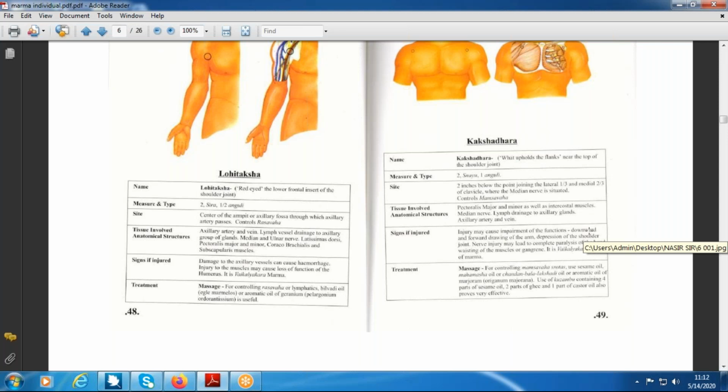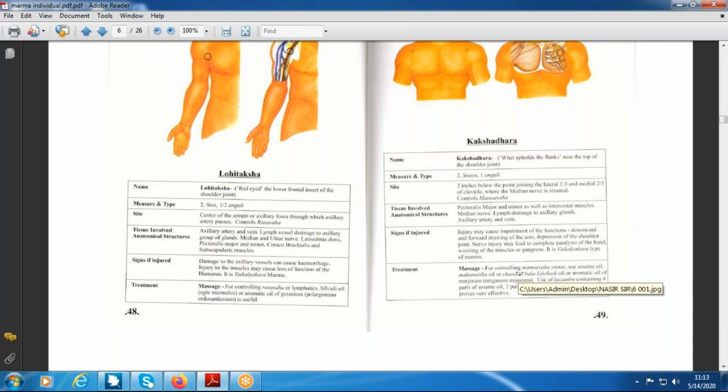Which marma is there on the screen? Lohitaksha. Okay, Lohitaksha Marma. Now I will ask one question. What do you mean by surgical neck of humerus? You can understand the words surgical neck of humerus. How many necks are there in the humerus bone, that you know presently, because you don't know about the femur bone?